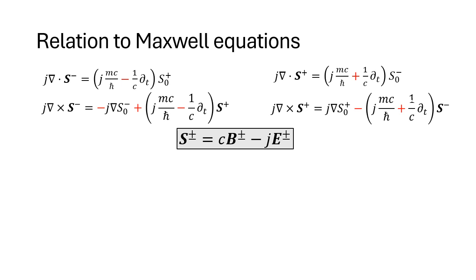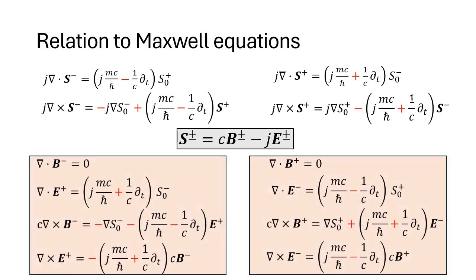Substituting this decomposition in the above equations and splitting them into real and imaginary parts yields the following 8 equations. It was previously mentioned that the scalar fields S0 plus and S0 minus are real and not complex. The reason for that is that we want to have these two zeros in our equation. Therefore, we will be able to define potentials at a later stage.